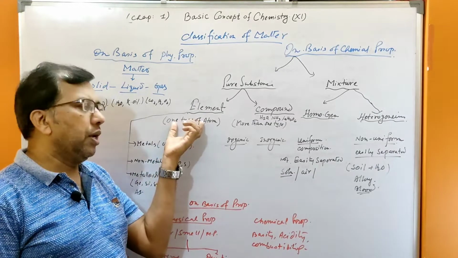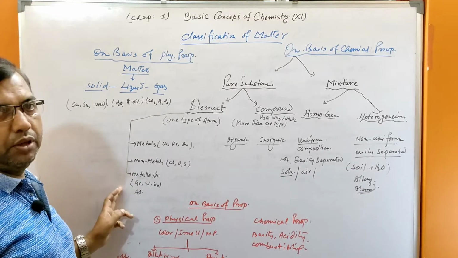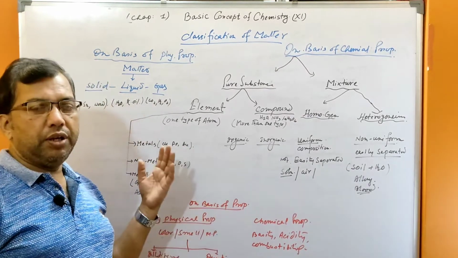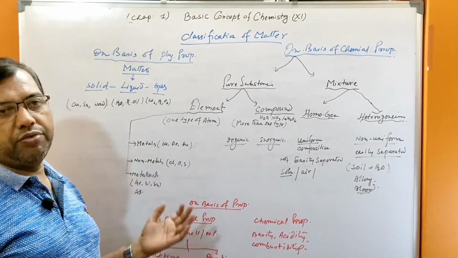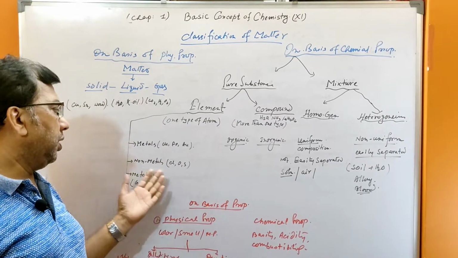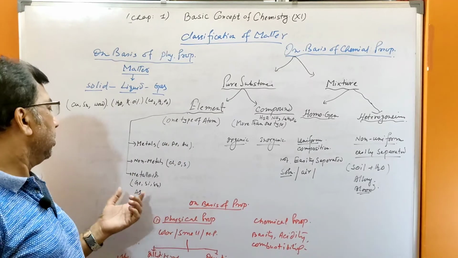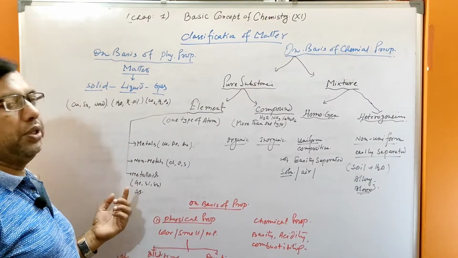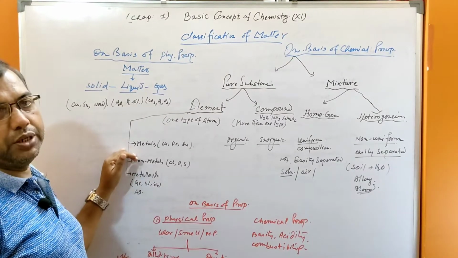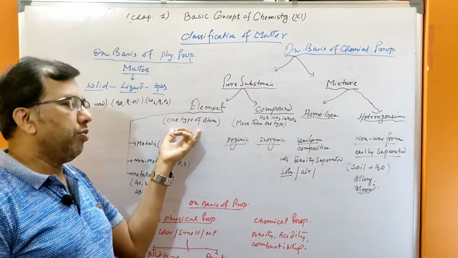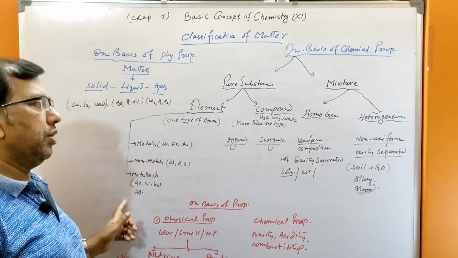Elements can also be classified into metals, non-metals and metalloids. What are metals? Copper, iron, silver, gold, all these things are metals. What are non-metals? Chlorine, sulfur, oxygen, all these are non-metals. And metalloids, where the properties of metals and non-metals coexist: germanium, silicon, antimony, arsenic, these are metalloids. On the basis of the element, where one type of atom is there, that is known as the element. An element can be further subdivided into metal, non-metal and metalloids.